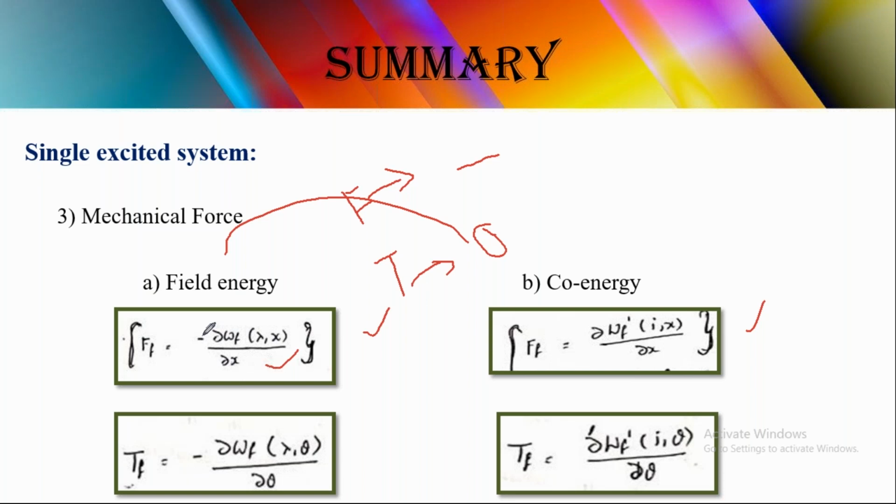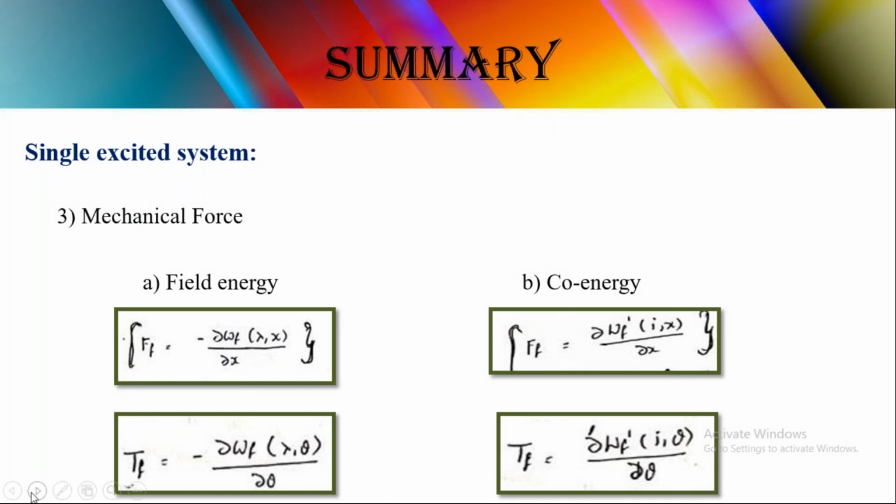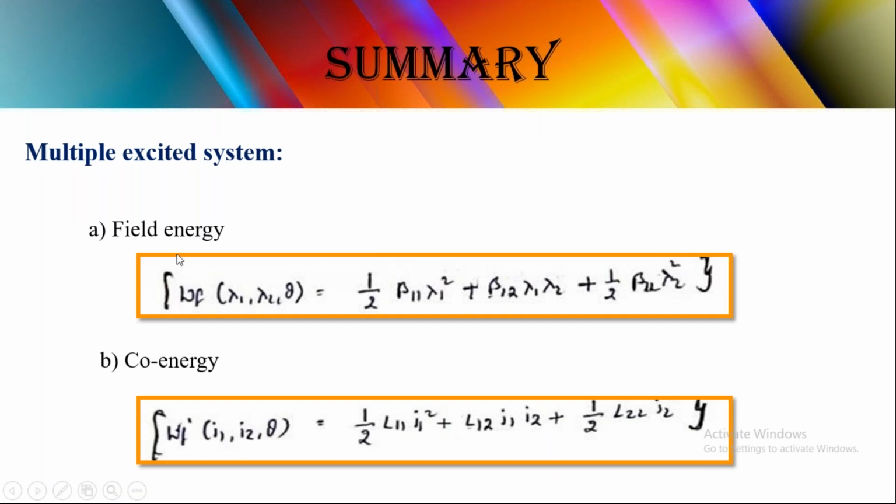Okay na, ikkada minus negative sign chepestundi. So both energies are opposite to each other, and these two equations represent the force and these two equations represent the torque. So these are the equations.